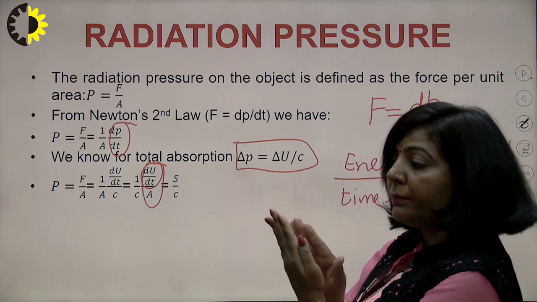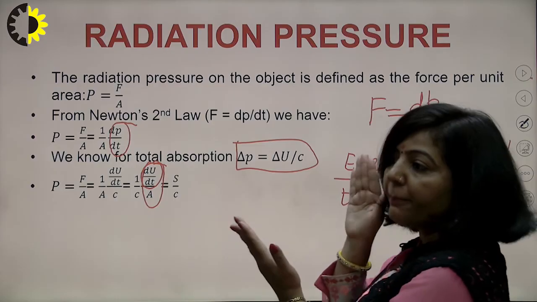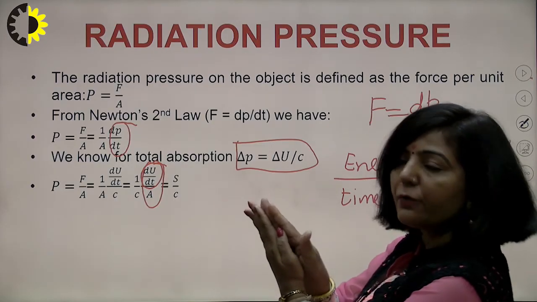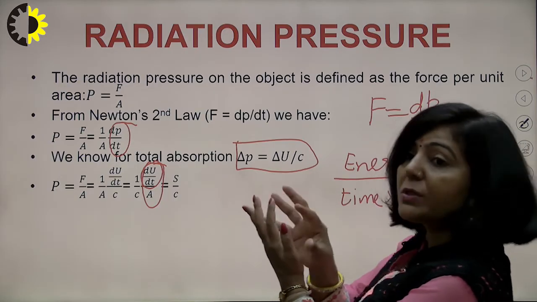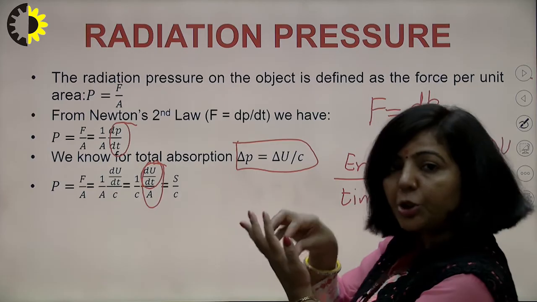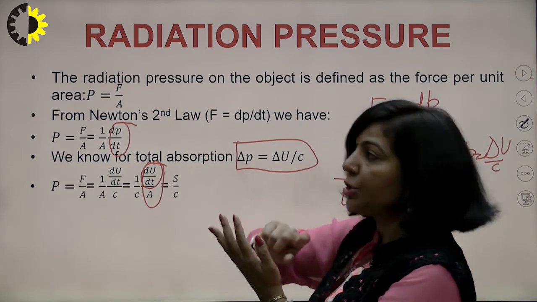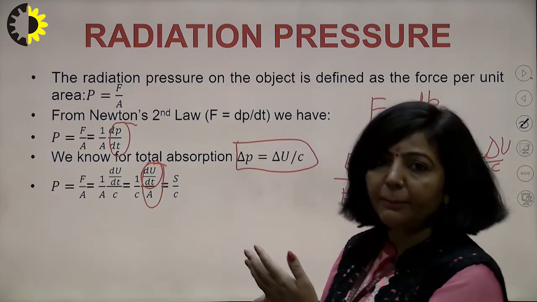And that rate of change of momentum is going to apply a pressure on that surface. So when electromagnetic radiation strikes a surface, it will apply a pressure, and that pressure will be equal to the force exerted by that radiation per unit area. So that force per unit area is your radiation pressure. You will replace this force according to Newton's second law of motion as dP by dt.